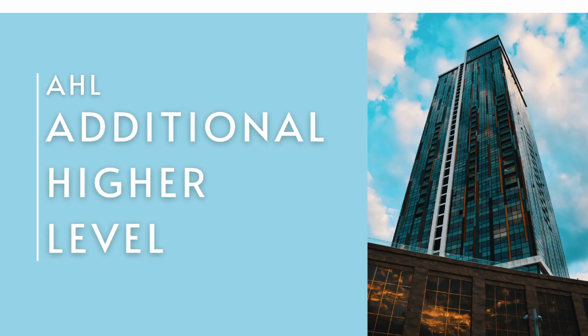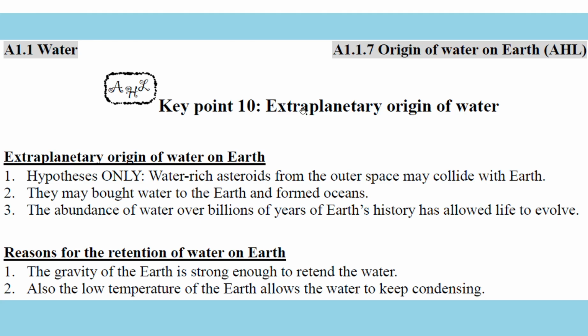Now AHL, just two viewpoints, additional high level. One is we are looking for extraplanetary origins of water. Where does the water on Earth come from? Why doesn't the Moon have it? First of all, we have a hypothesis, only a theory. They said that water-rich asteroids from outer space collided with the Earth, so they brought a lot of water. The whole Earth's water comes from them, and formed the ocean and the abundance of water over millions of years, and the Earth's history evolved from it. But it's just a theory.